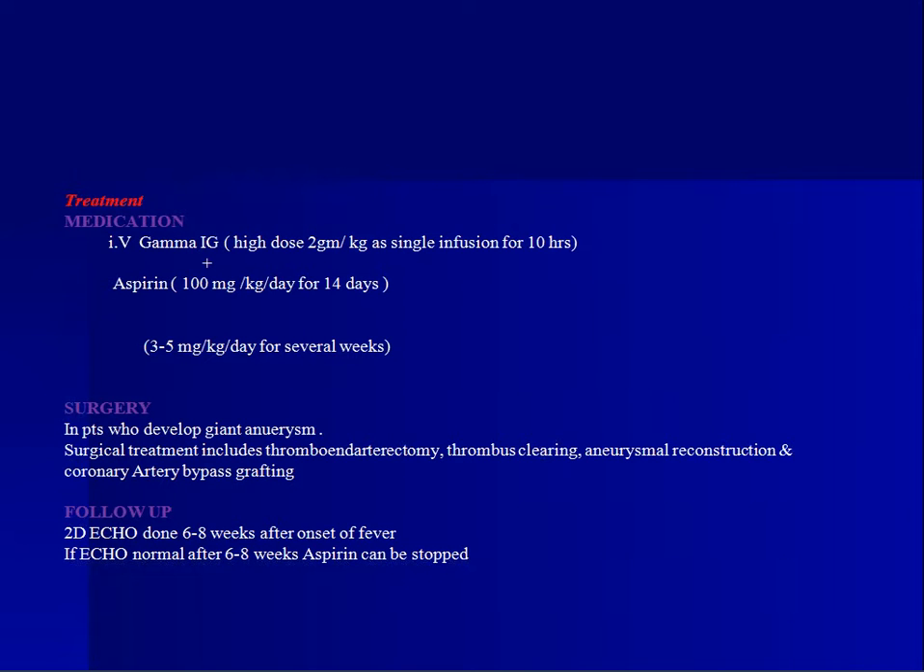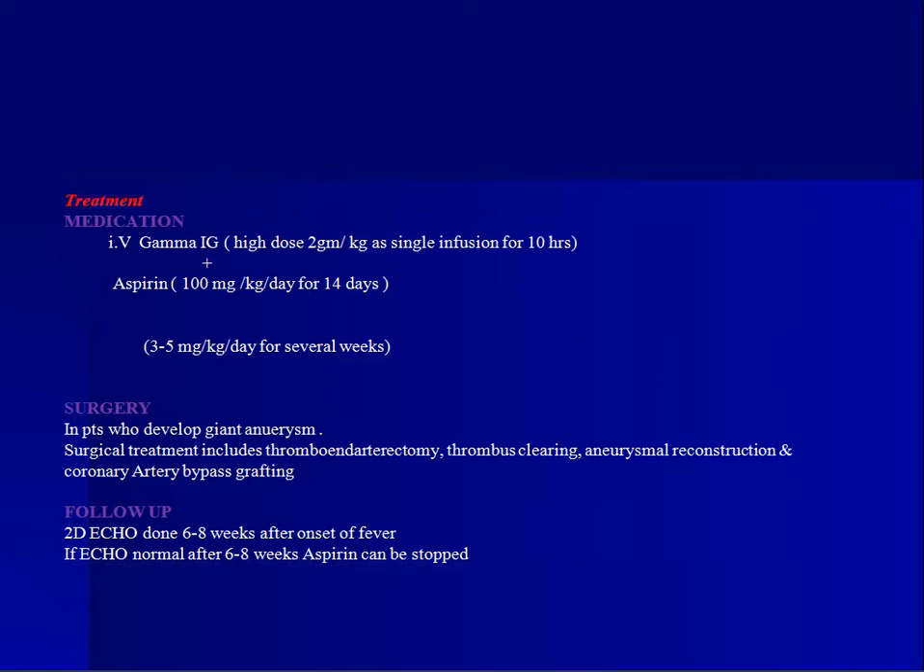So how do you treat it? IV gamma immunoglobulins at a dose of 2 gram per kg as a single infusion over 10 hours, followed by aspirin. The treatment of choice for almost all vasculitis is steroids, but here you will see IV immunoglobulins being given along with aspirin. It's very important to remember that in Kawasaki disease the treatment of choice is IV immunoglobulins at a dose of 2 grams per kg. It's a very high dose, a single infusion over 10 hours, along with aspirin, that is 100 mg per kg per day for 14 days.